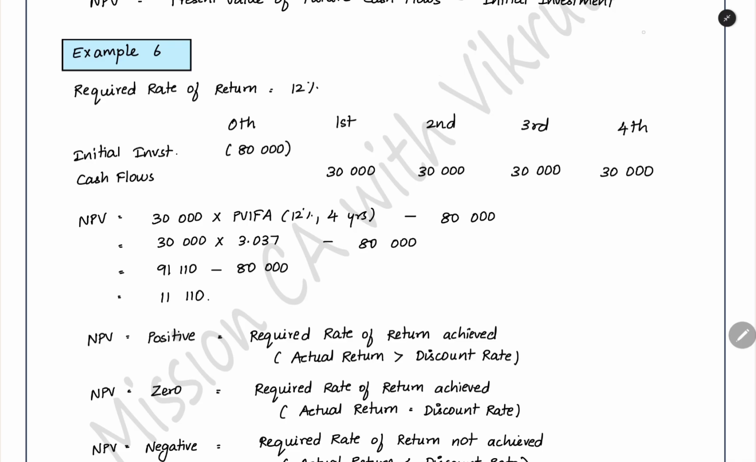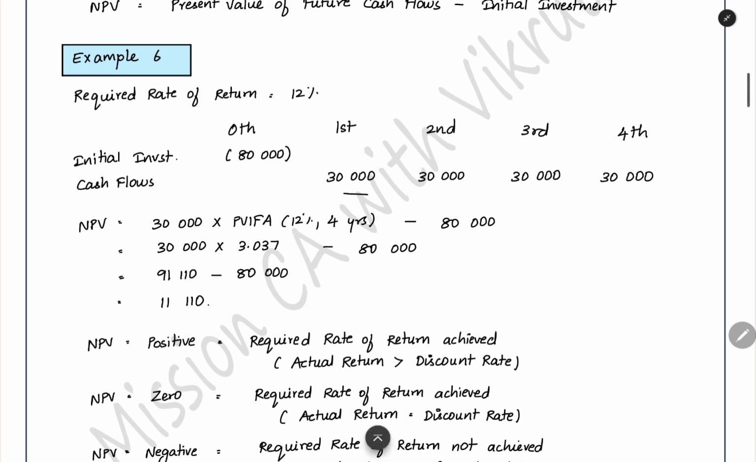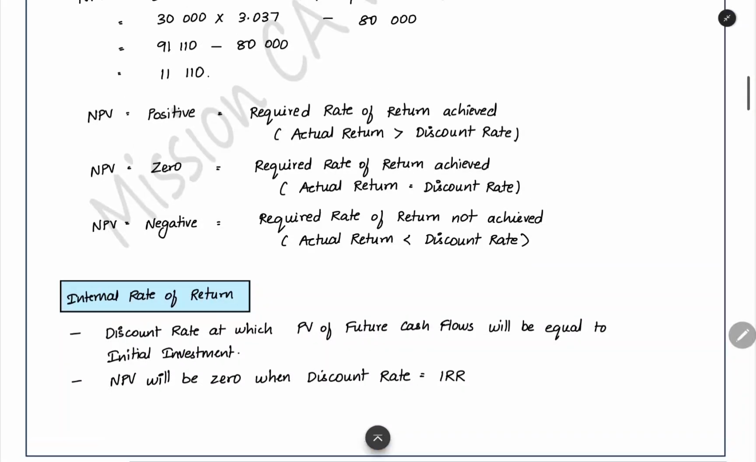When you are getting exactly NPV 0, the required rate of return is achieved exactly. You are not getting anything more, you are not getting anything less. Whatever cash flow you are getting and initial investment you are making, it is giving you exactly the return that you require. Exactly that much return you are earning. So that is the meaning of NPV equal to 0.